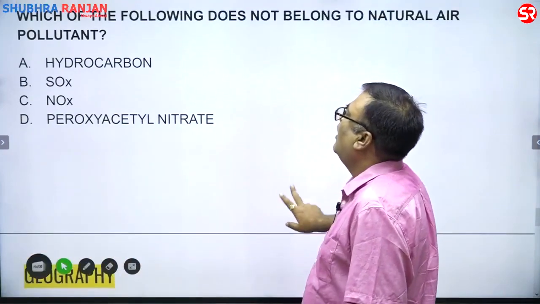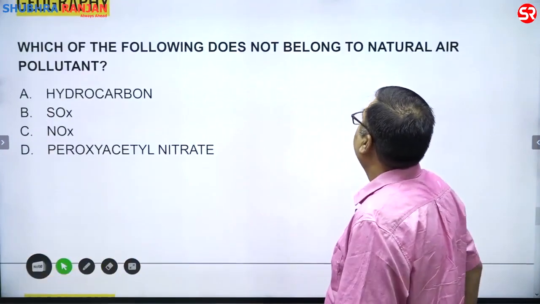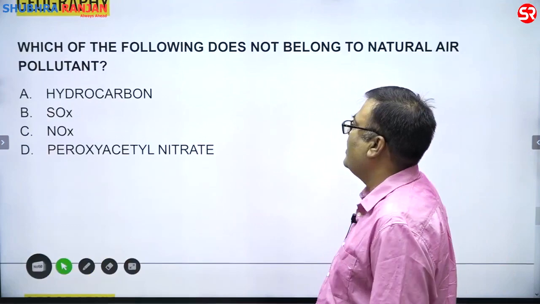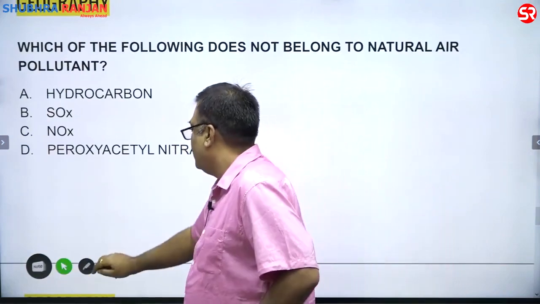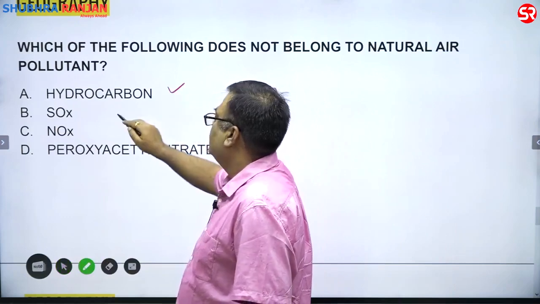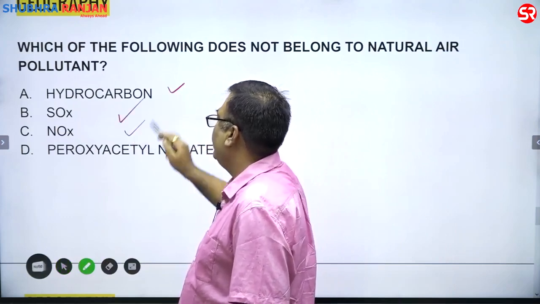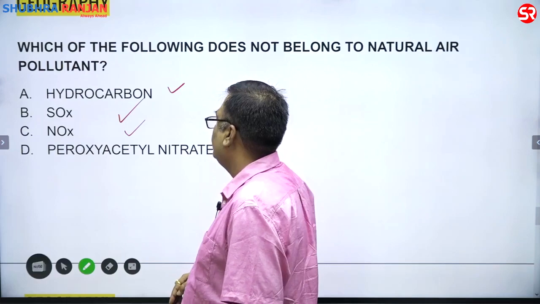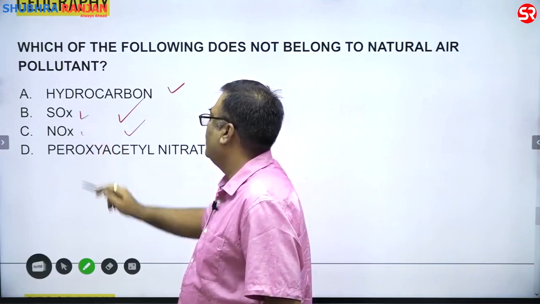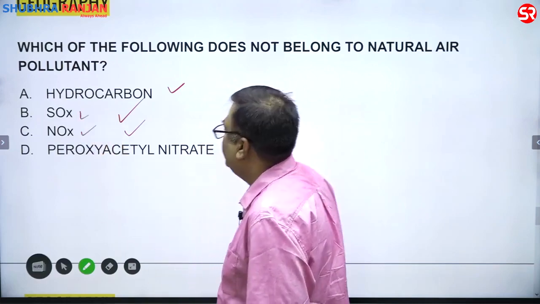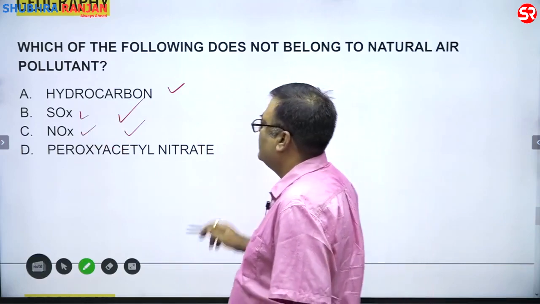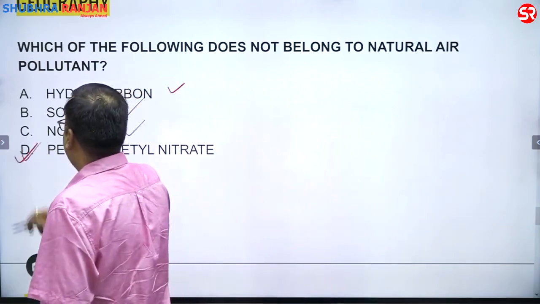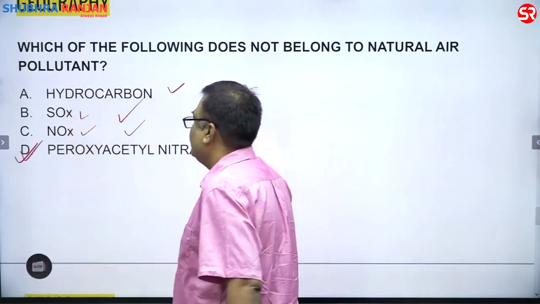Thereafter, which of the following does not belong to the natural air pollution? Hydrocarbons, yes, they are. SO2, yes. NOx, yes. NO2, yes, it is included. And then there is peroxyethyl nitrate, yes, this is developed. So the answer is D.